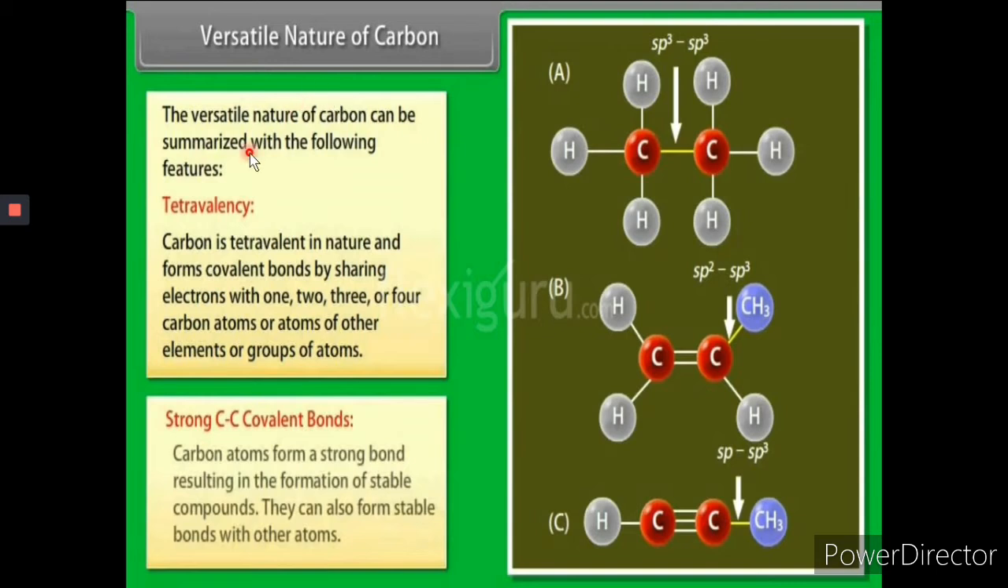Let us see. Tetravalency. Carbon is tetravalent in nature and forms covalent bonds by sharing electrons with 1, 2, 3, or 4 carbon atoms or atoms of other elements or groups. Moreover, carbon atoms form strong bonds resulting in the formation of stable compounds. They can also form stable bonds with other atoms. Here the bond is being shown with the help of its hybridization. Hybridization you will study in your higher classes, students. Is it clear?